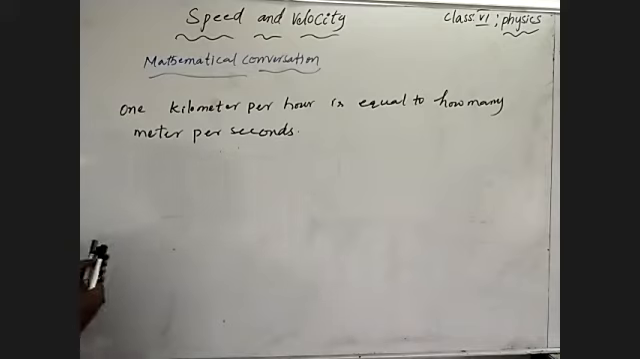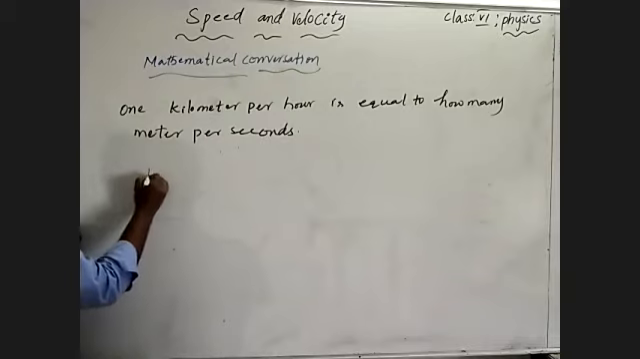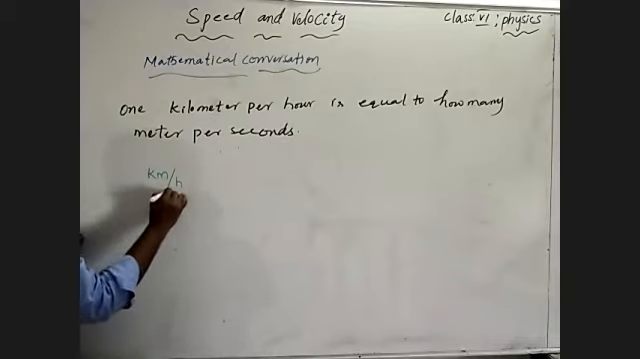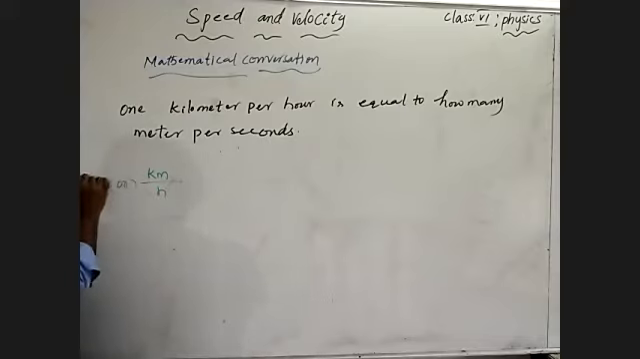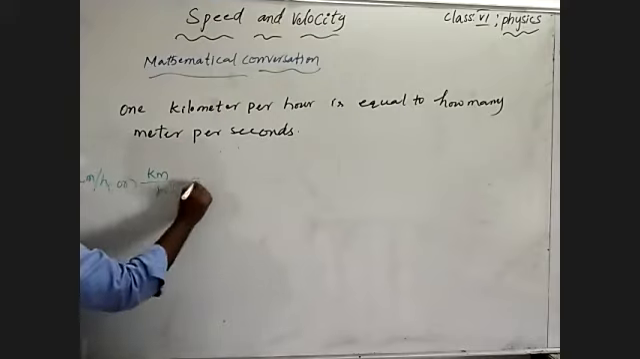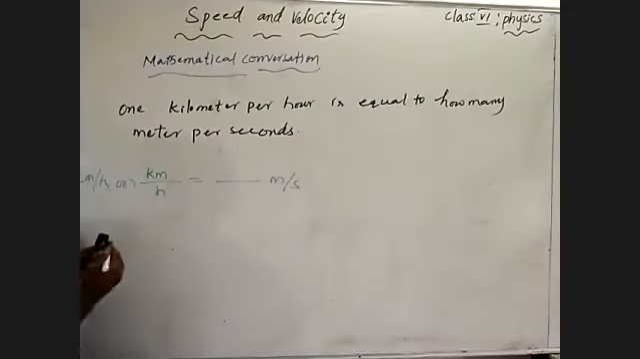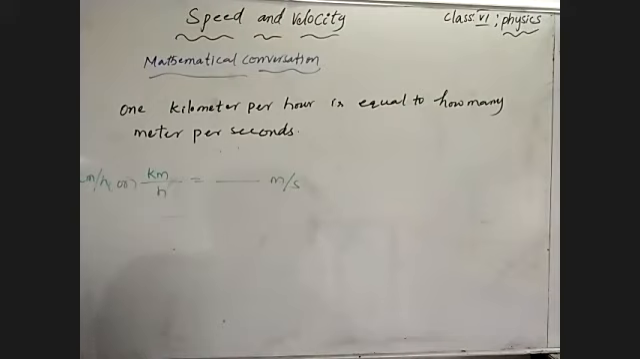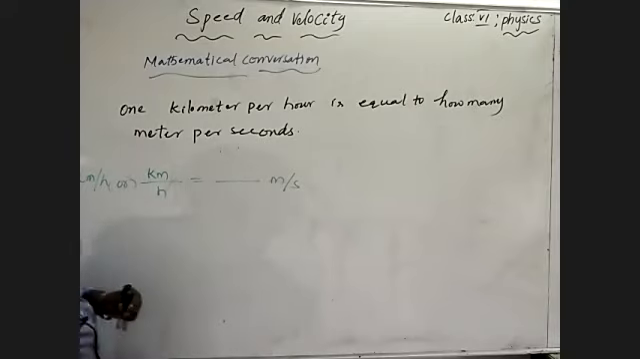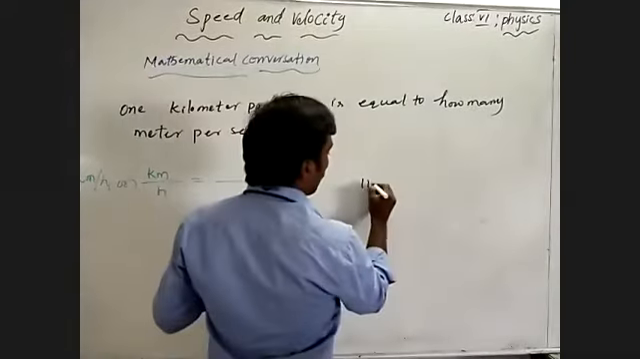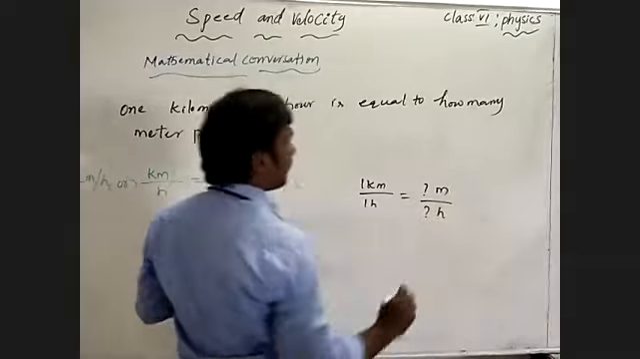1 kilometer per hour means 1 kilometer by hour. So kilometer per hour is equal to how many meters per second? Understand? To convert kilometer per hour to meter per second, we already learned the unit value conversion. 1 kilometer by 1 hour is equal to how many meters and how many seconds.